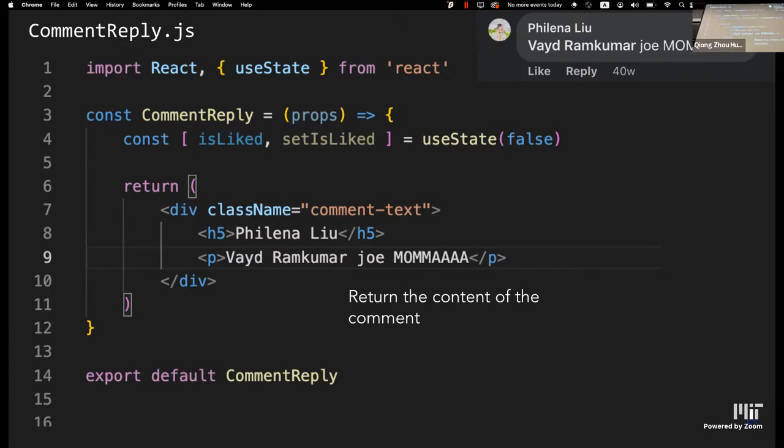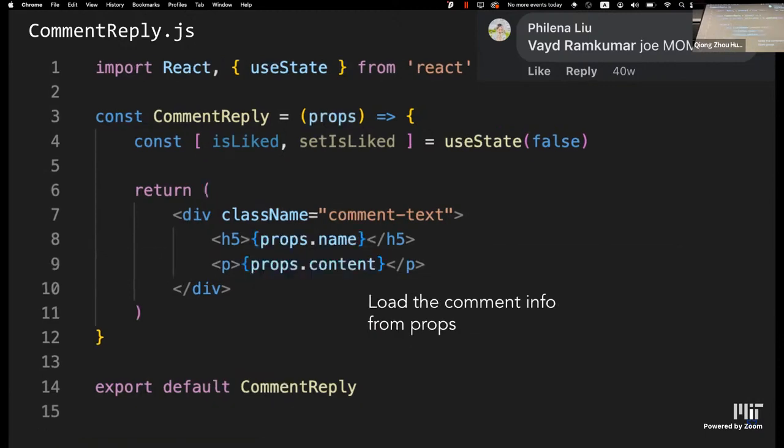You can make a variable for the name, but since we're passing the name as props, it already exists. So we can actually use props.name and props.content, because props is an object that is being passed in. I haven't shown you how it's being passed in, but within this React component, props will be treated as an object, and then you can just do props.name or props.content to get that variable value.